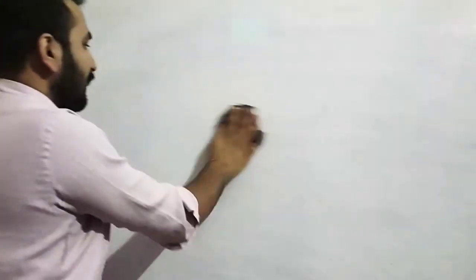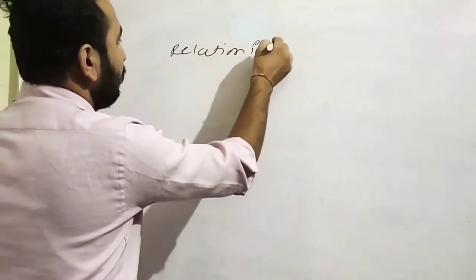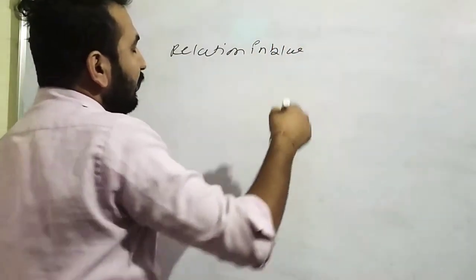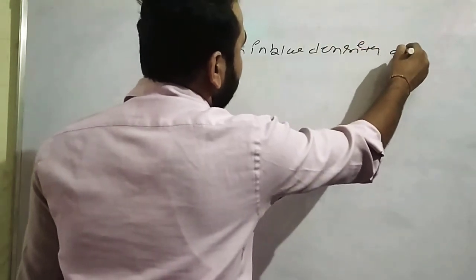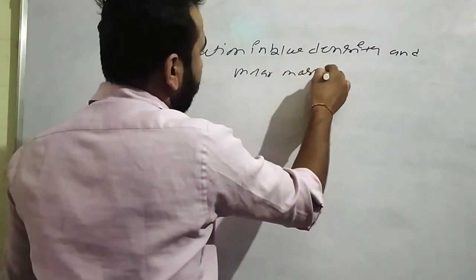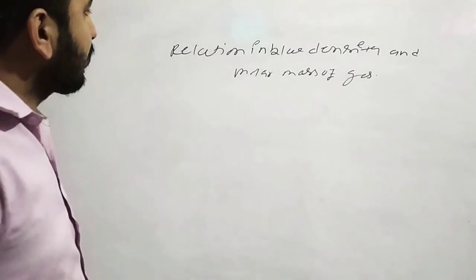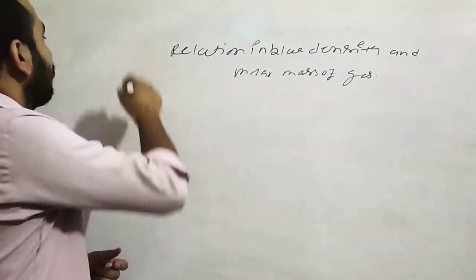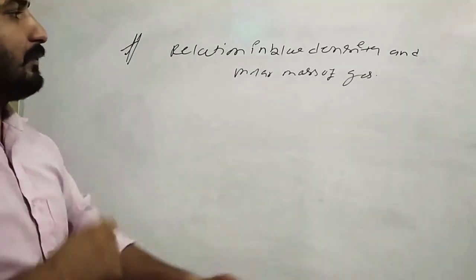Now again you have a very important relation in your chapter. The relation is called the relation between density and molar mass of gas. Clear? A very good and quite important relation is here. Quite a lot of numericals are asked from this. Okay, relation between density and the molar mass of gas.